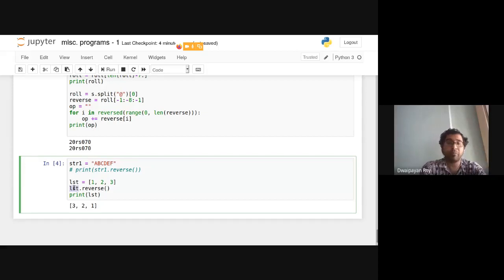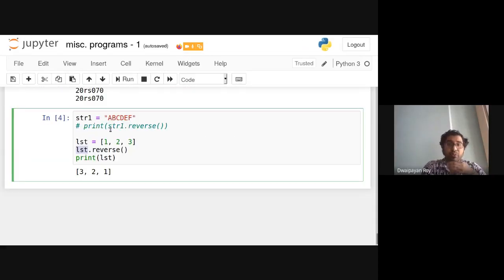As we have seen, I was trying to call the reverse function using a string object, and it was giving me an error, because reverse is an inbuilt function of the list object, not the string object. What it is doing is reversing the invoking list.